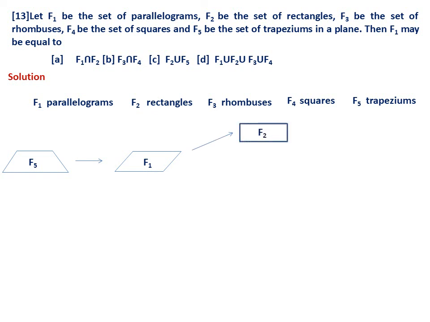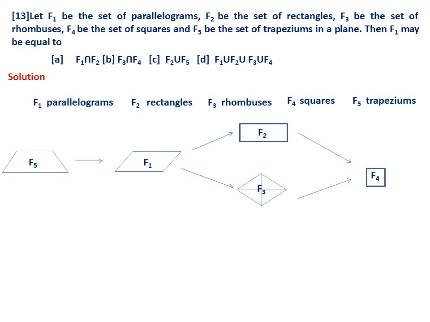Then, if you make the angles equal, it becomes a rectangle, and the symbol given here is F2. Similarly, if you make the sides equal instead of angles, it becomes a rhombus. So this is F3 according to the given problem. And what is a square actually? A square can be achieved in two different ways. If you make the sides of a rectangle equal, it becomes a square. And if you make the angles of a rhombus equal, it becomes a square.